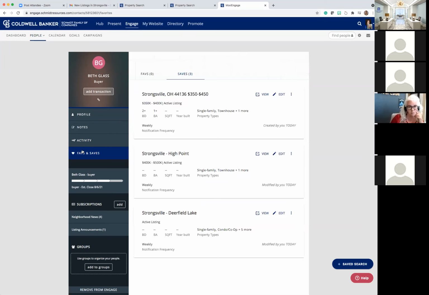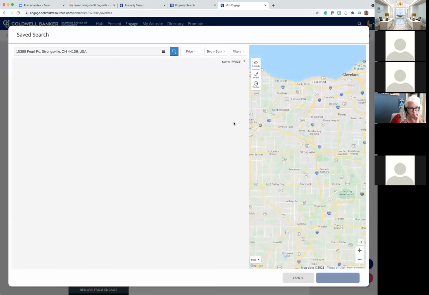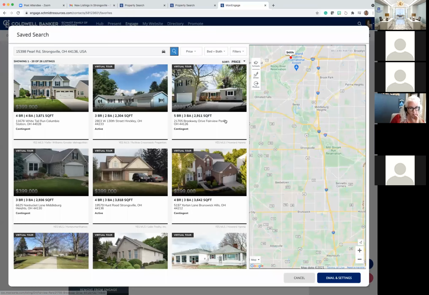Now, the last thing I want to cover real quick, because we're right at time, is in the event that you have a search that you've already created and you want to change it, you still have the ability to do that very quickly by choosing this edit pencil. So if I go ahead and click edit, I'm literally just going straight back into the search. I would be able to come in here, and she said, let's go ahead and click filters.